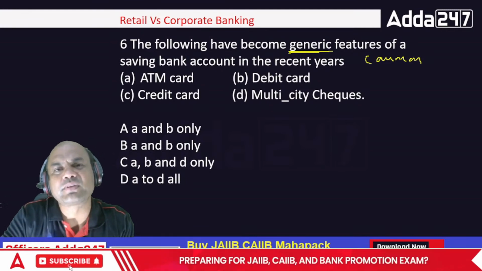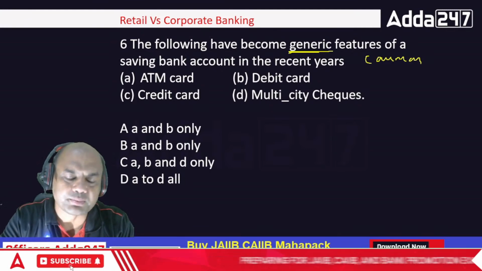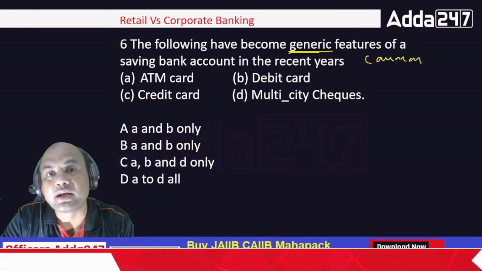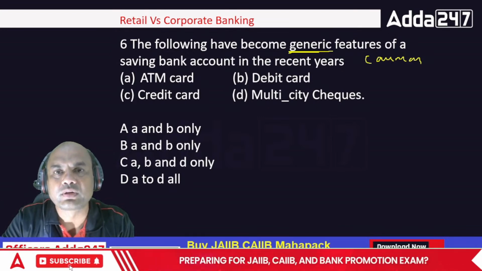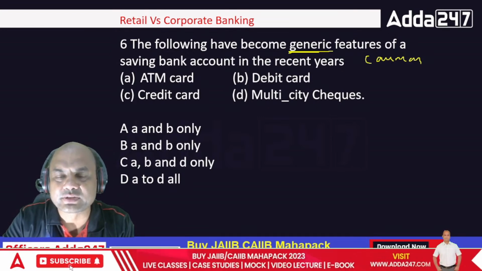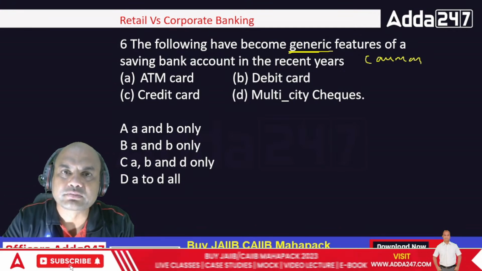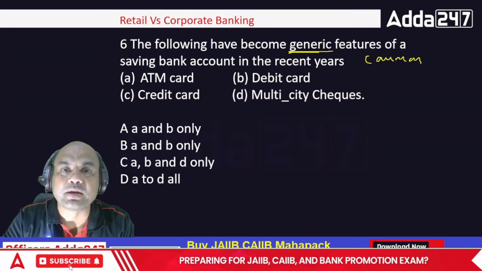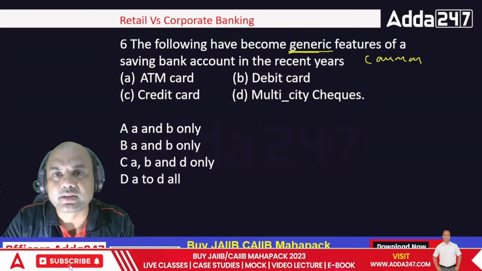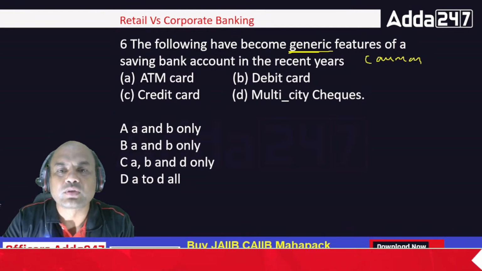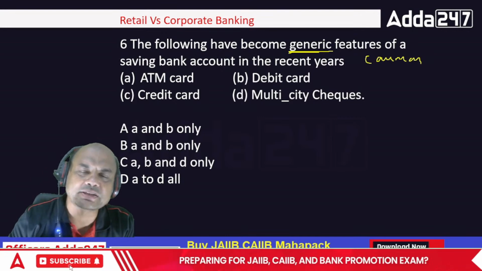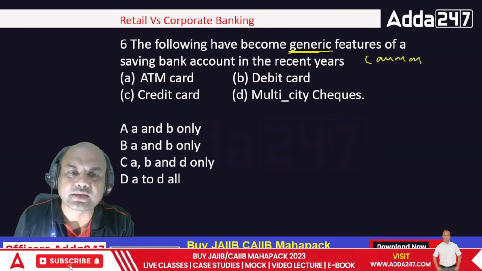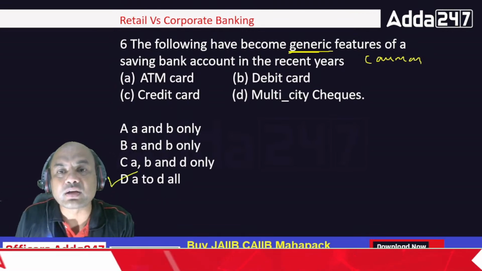Suppose tomorrow a customer comes to my branch, and I tell them, sir, kindly open the account, or ma'am, kindly open the account. The customer will ask, what are you giving? I am giving a debit card. I am giving a credit card. I am giving a multi-city check. So these are the generic features. ATM card, debit card, credit card, multi-city check, these are common things now. You are not doing something extra out of the box, isn't it? So the answer is D.